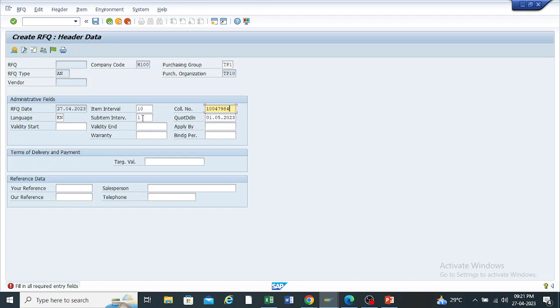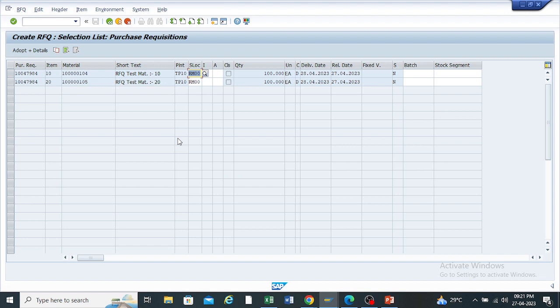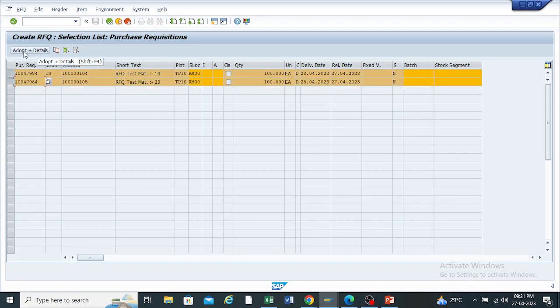Okay. So as I am giving the quotation deadline, I'm in travel as in English, whatever the things are mandatory here, you can just enter them and press enter. Okay. So whenever you are creating the RFQ with reference to the purchase requisition, a screen like this will open. So whenever I was creating the purchase requisition, I mentioned both the materials. Okay. You getting? So these materials will automatically come with reference to the purchase requisition. Okay. So if you want to create the request for quotation for both the materials, you can select both the materials, and here is the option of adopt plus details.